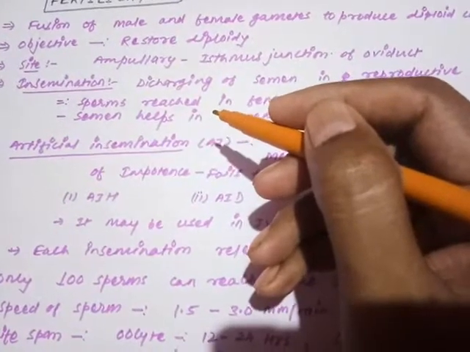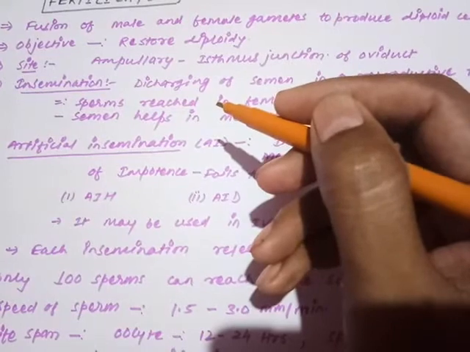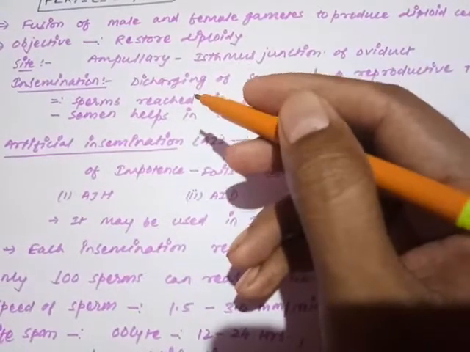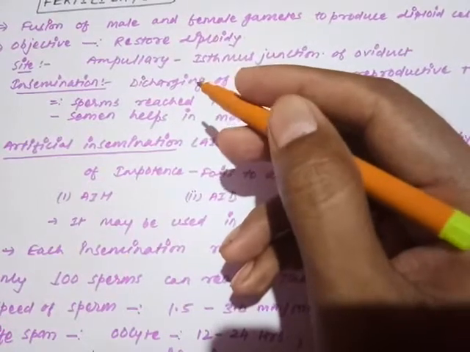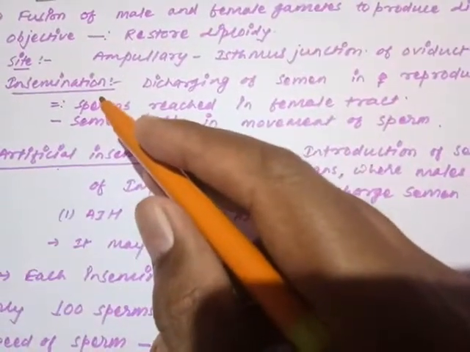Here, how the sperm reaches the site, because sperm has to cover a long journey in comparison to the ovum, and sperm is the only motile structure. So let us see how the sperms are discharged, or how the sperms are received at the site of fertilization.